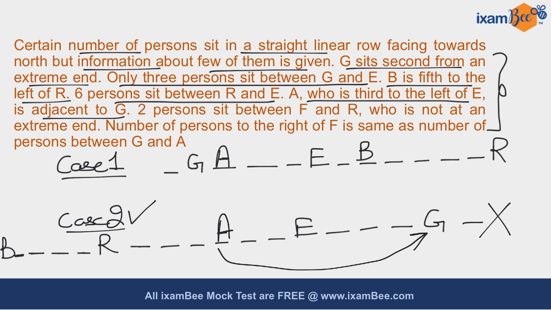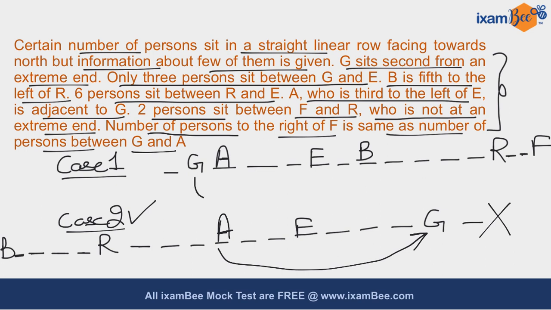Now it is given that 2 persons sit between F and R, and you know that R is not at the extreme end. So the only possibility where you can place 2 persons between F and R, considering that R is not at the extreme end, is this. Now it is given that the number of persons to the right of F is the same as the number of persons between G and A. You know that there is no person sitting between G and A, so there is no one to the right of F. So this is your complete arrangement.